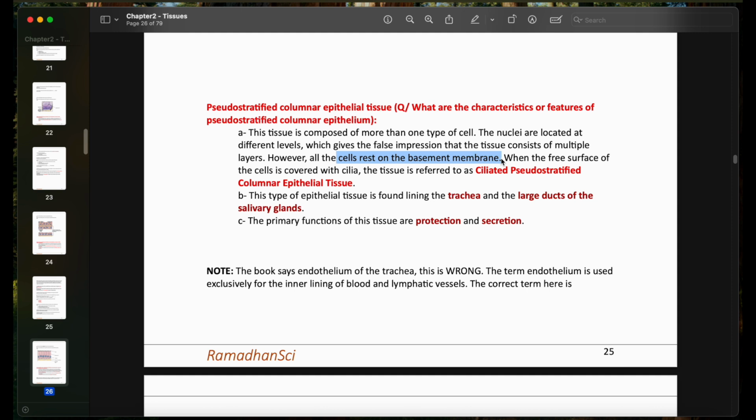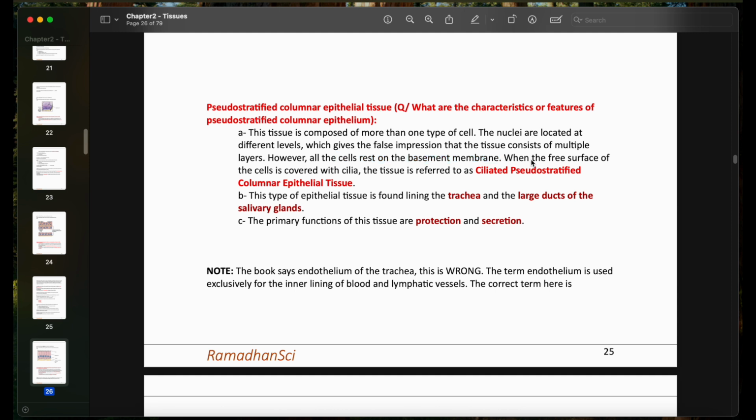Since all of the cell bases are in contact with the basement membrane, this is a simple tissue, not a stratified tissue. But because the cells look weird, one looks high and one looks very low, due to the nucleus location and the shape of the cell, it can vaguely give you the impression that they're stratified, but they're actually simple.